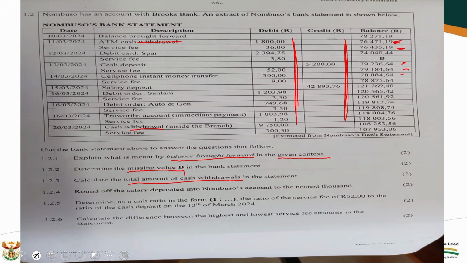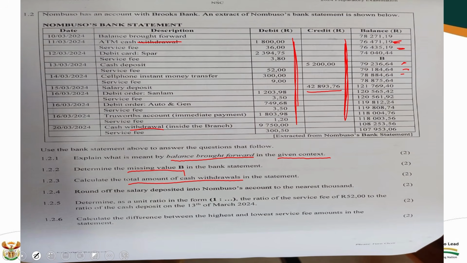Now it means that you are going to add those two withdrawals and give the answer. Round off the salary deposited into Nombuso's account to the nearest 1,000. Now, you go and check where is the salary of this Nombuso. There it is. Salary deposited is 42,893.76 cents.